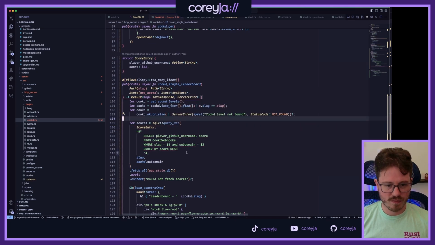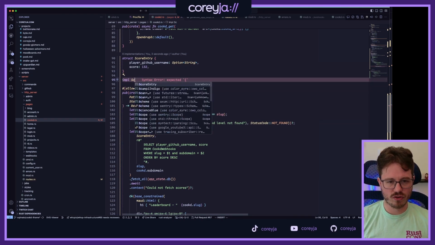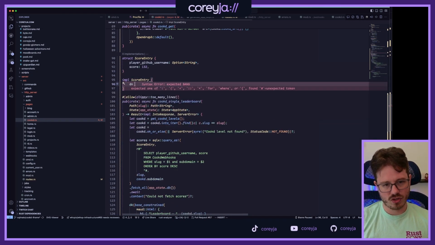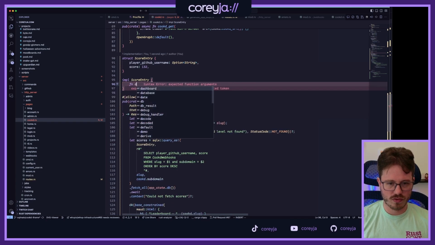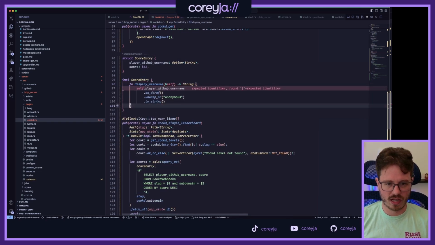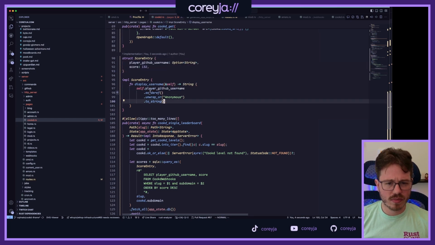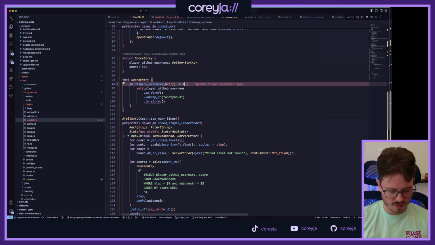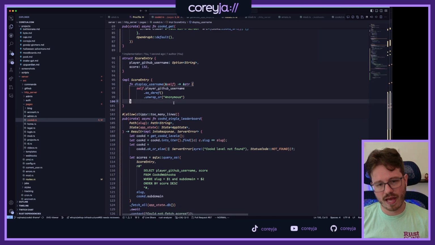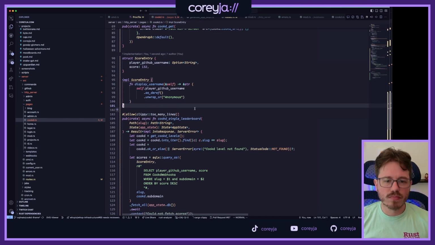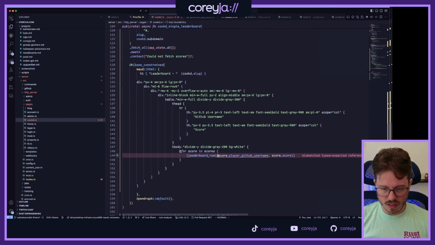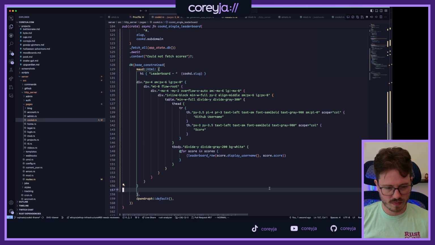Perfect. Awesome. Okay. And then I want to do an impl for score entry. Let's make a function called display username, which is exactly that. I don't actually want it to be... Oh, no, I do need it. Yeah, it can totally return an at str. Just remove that. Perfect. So then score.display_username. Perfect.